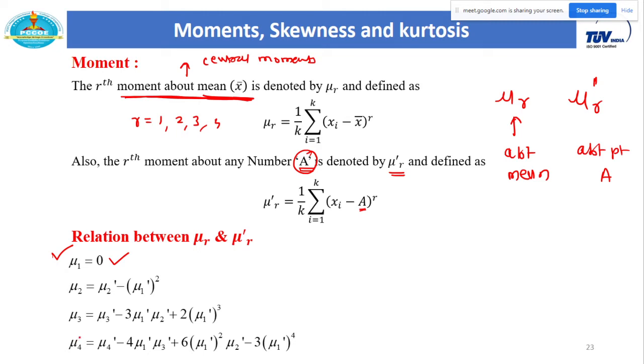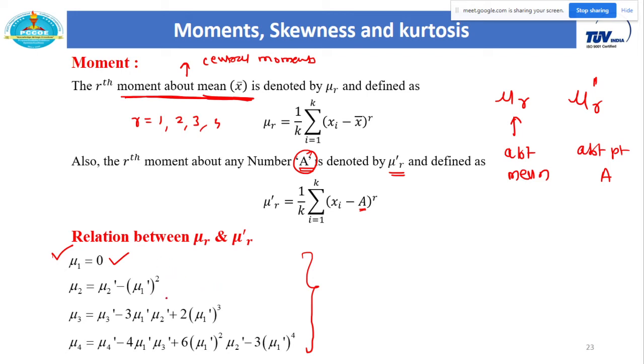The fourth moment, that is mu4, is equal to mu4 dash minus 4 mu1 dash mu3 dash plus 6 mu1 dash square mu2 dash minus 3 mu1 dash raised to 4. So by some logic you need to remember all these formulas. These are not trivial formulas to remember.